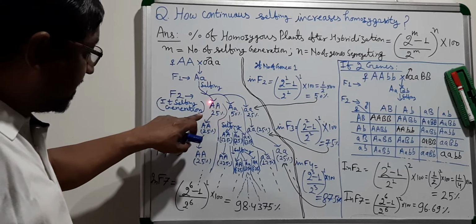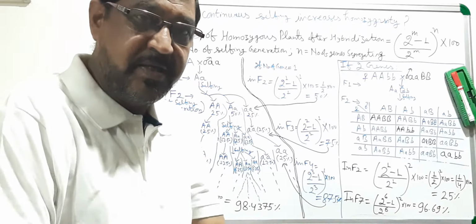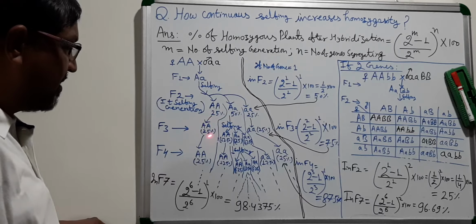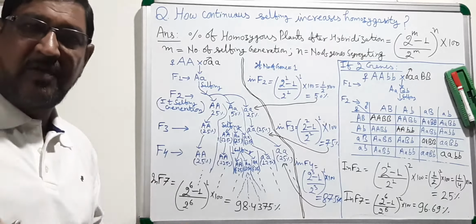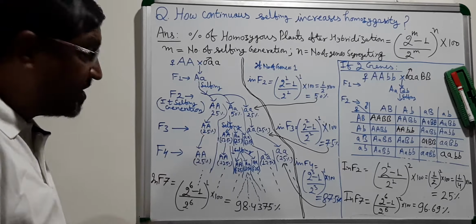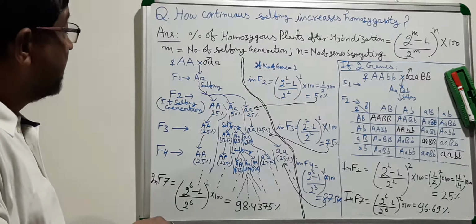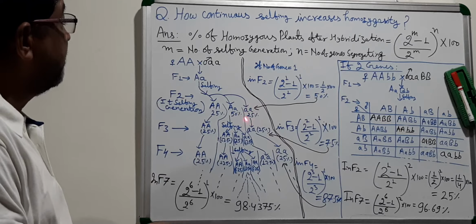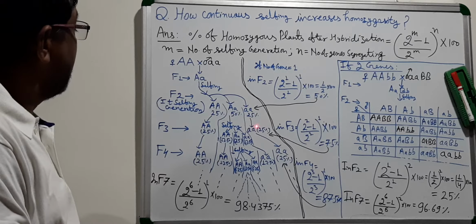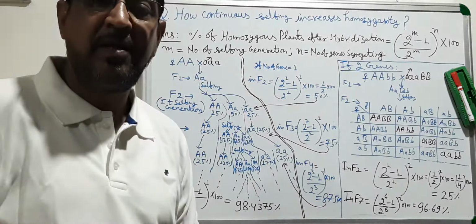If you take this 25% of plants in the population and take one seed from all the plants to the next generation, growing 25 plants in F3, they are all capital A, capital A. Here also, if you take these 25 plants and plant 25 seeds in the F3 generation, they all give small a, homozygous.